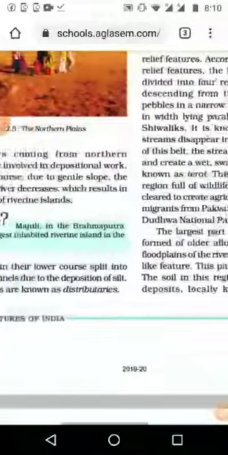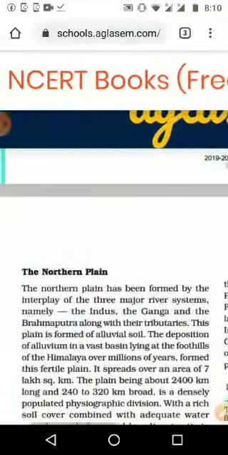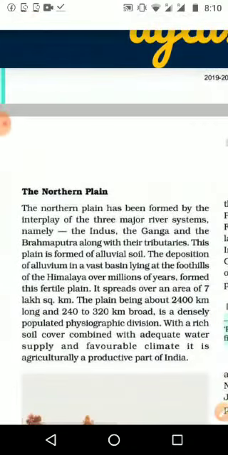So what all things did we study today? We studied the northern plain, and first we divided the northern plain into three groups: the Punjab plain, then the Ganga plain, then the Brahmaputra plain, according to which river is forming the plain. The Punjab plain, maximum area, 75% or 80%, lies in Pakistan today.